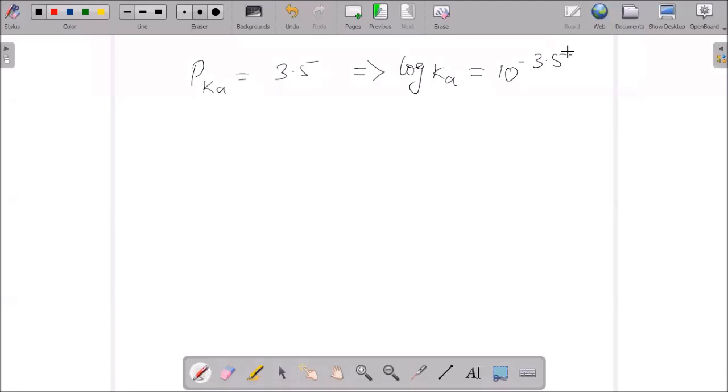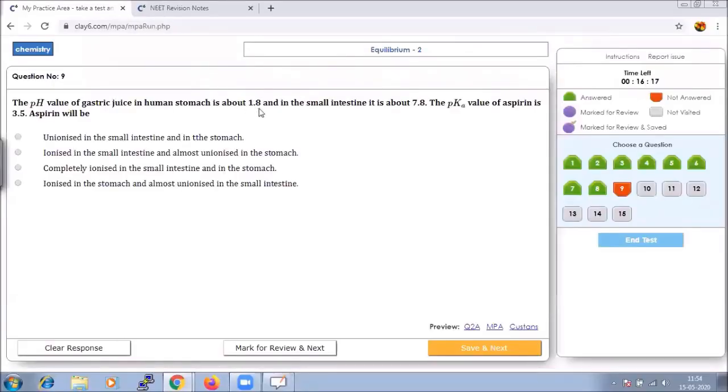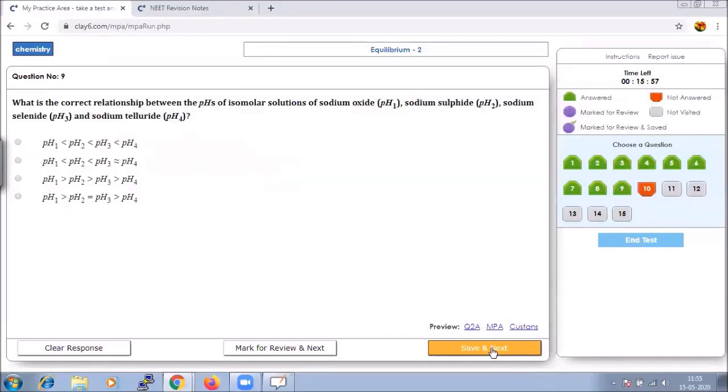And in the presence of strong acid, that is our gastric juice, whose pH they have given as 1.8 in the stomach, it will be almost unionized. In the small intestine, where the medium is slightly alkaline, it will be ionized. Since it is ionized in the small intestine and almost unionized in the stomach, option B is the right answer. Let us save and go to next.